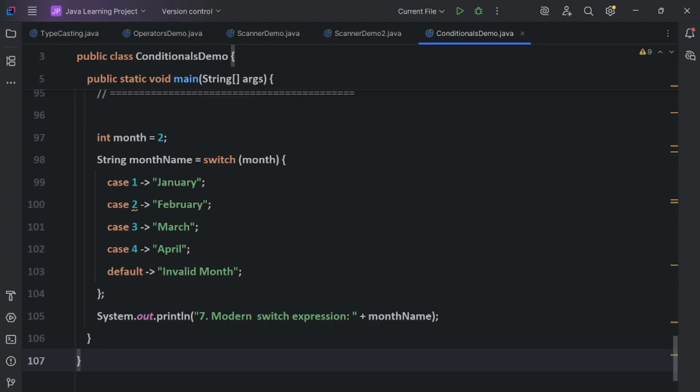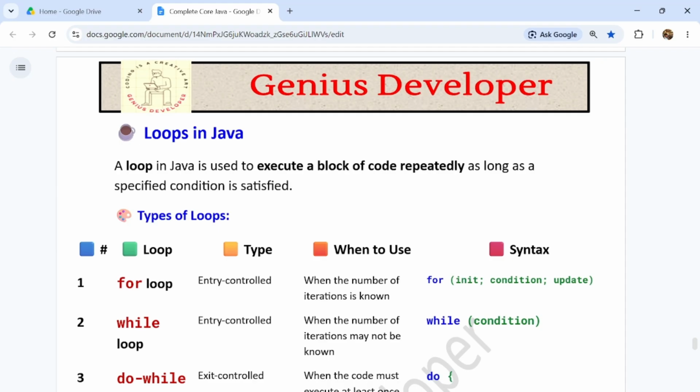So let's come to the next topic, guys. Loops in Java, guys. Loops are one of the most important topics in Java, guys. So what are loops? A loop in Java is used to execute a block of code repeatedly as long as a specific condition is satisfied, guys.